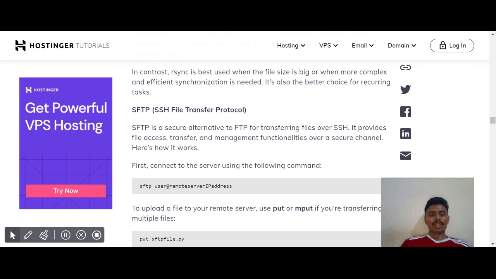So starting out the video, SFTP, SSH file transfer protocol. SFTP is a secure alternative to FTP for transferring files over SSH. It provides file access, transfer, and management functionalities over a secure channel.